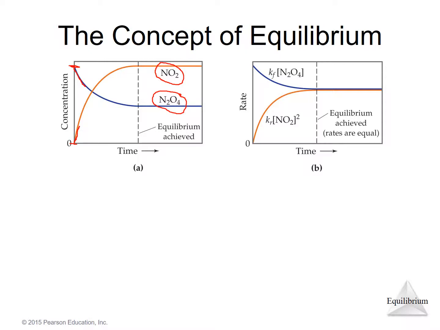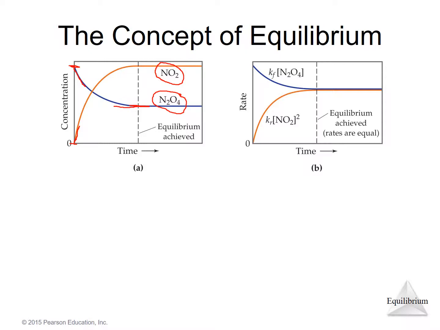As the reaction takes place, with time the rate at which N2O4 is being used up levels off, and it eventually levels off to some constant concentration. Notice the concentration is not 0, unlike the decays that we discussed before. Those were reactions that went to completion.